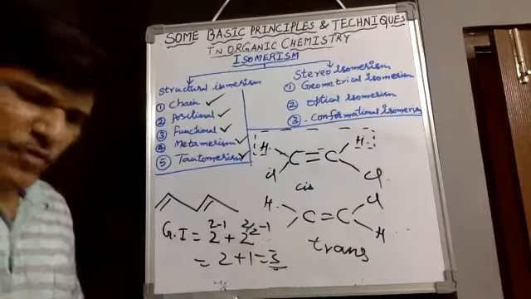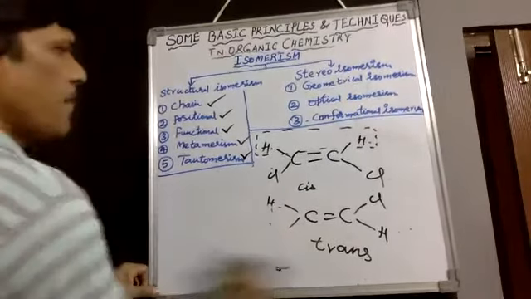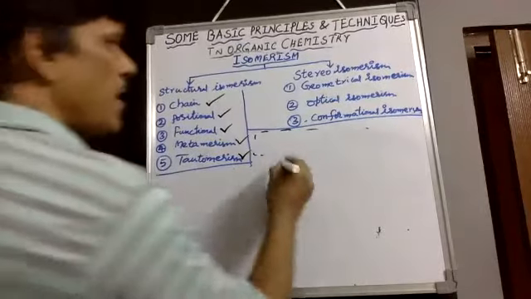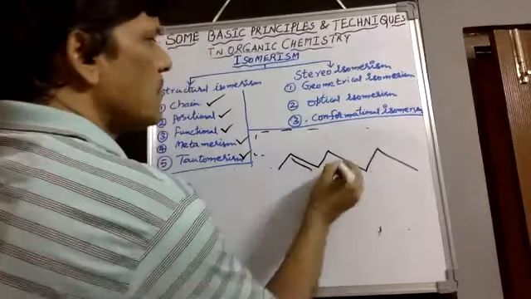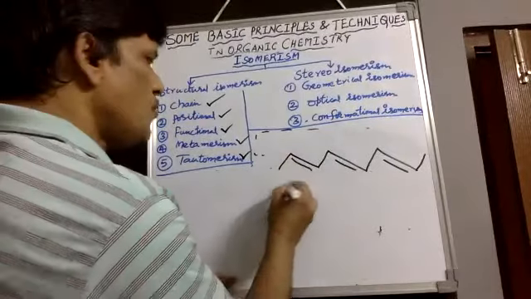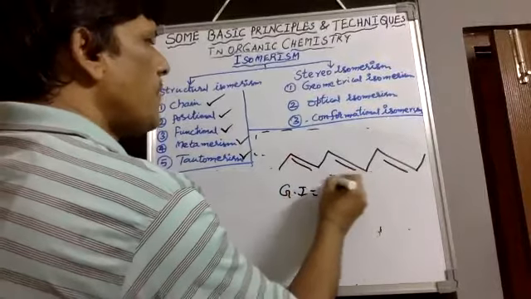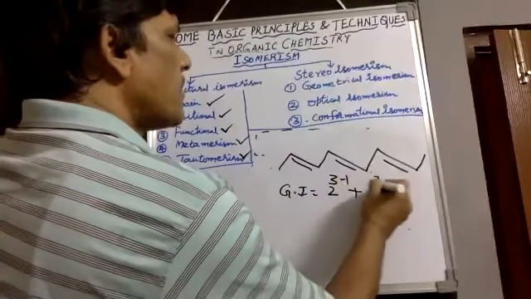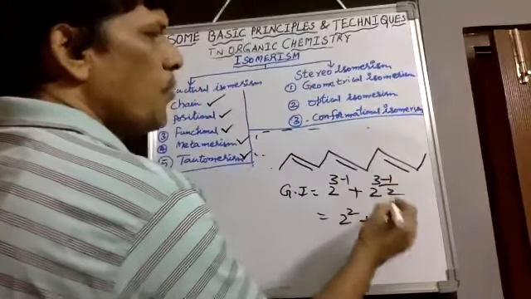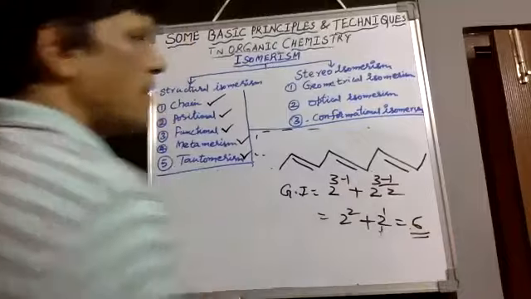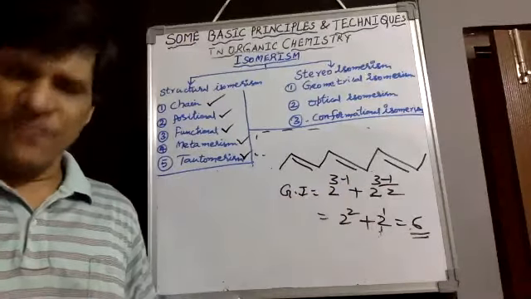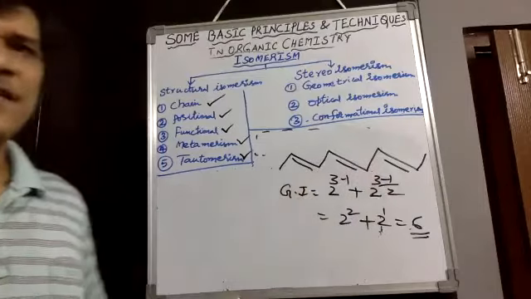And the same kind we would observe in optical isomerism. Then in the same way, if an odd number of double bonds are there, 1, 2, 3, and the end groups are the same, both methyl, then we would observe geometrical isomers equal to 2 power 3 minus 1 plus 2 power 3 minus 1 upon 2. Therefore, 2 power 2 plus 2 power 1, that is 6 isomers are possible. So for an odd number, it is 2 power n minus 1 plus 2 power n minus 1 by 2 for geometrical isomerism if an odd number of double bonds exist in the given compound.